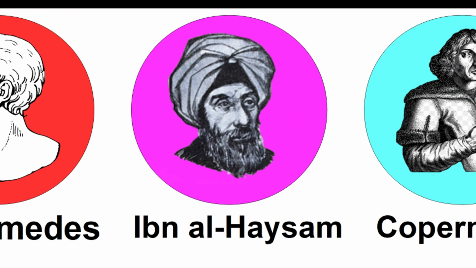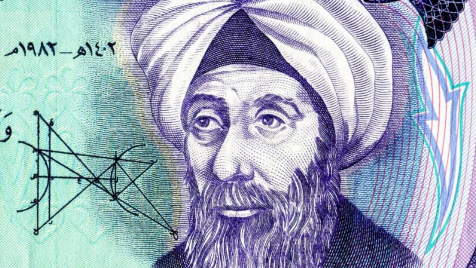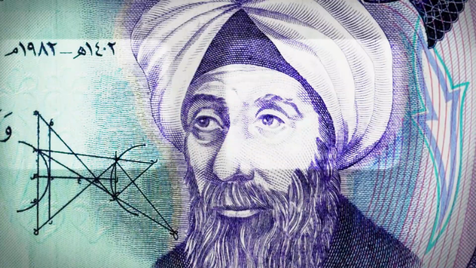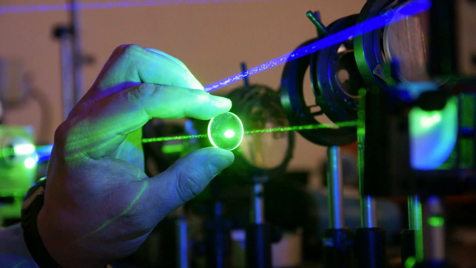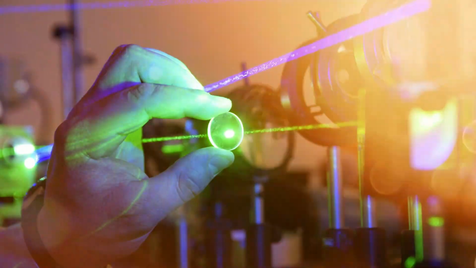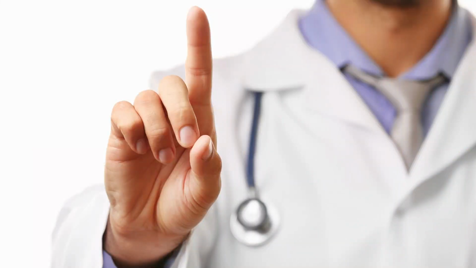Ibn Alhazen, known in the West as Alhazen, was an outstanding Arab scientist of the 11th century who made significant contributions to the development of optics and other areas of physics. Here are some of his key achievements.